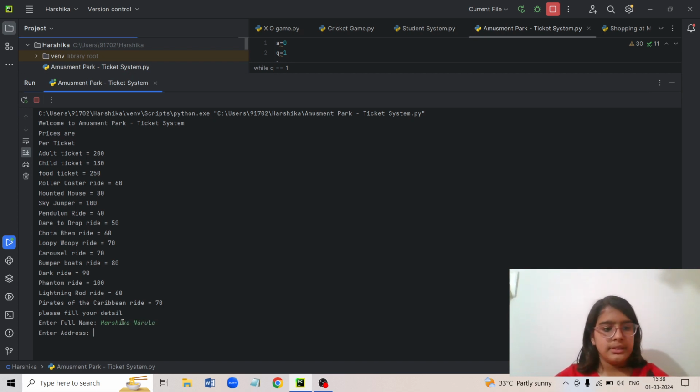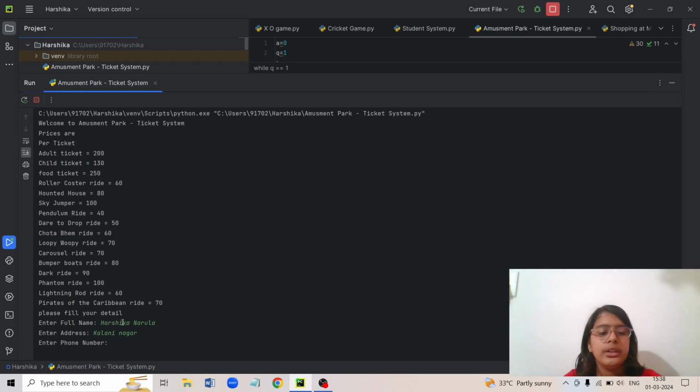Narula. Then it is asking for your address. For example, I will write Kalyani Nagar. Then when you press enter, each time you have put an input, you'll always have to press enter. That is the thing you have to do. After you write, you need to press enter and then it will show the next line.